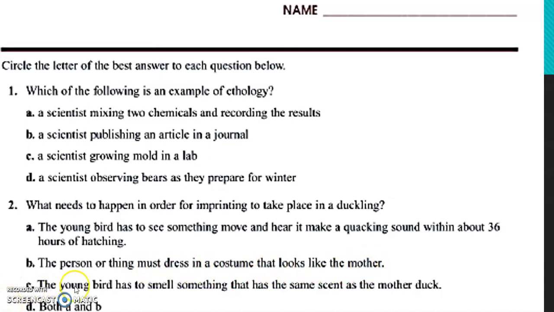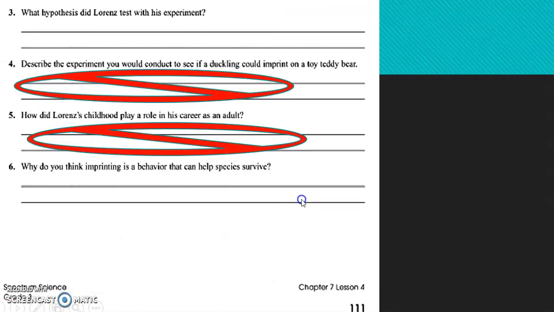Option C, the young bird has to smell something that has the same essence of the mother dog. I don't think so. And option D is A and B. I think it is A or B. This is the answer, the letter D, right? Sometimes the letter B depends on the animal, right? You can use a costume that looks like the animal, right?